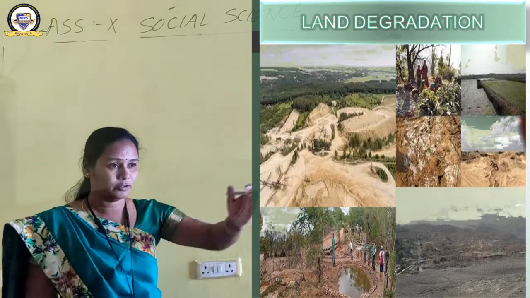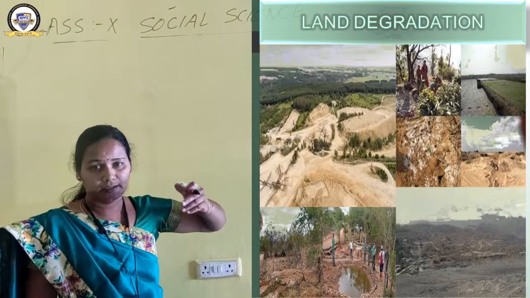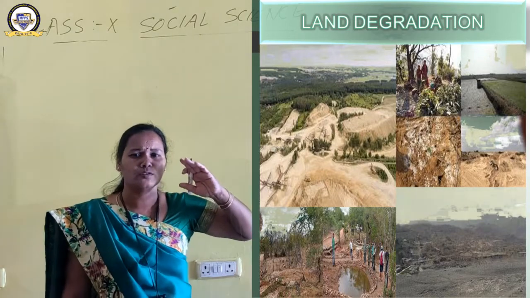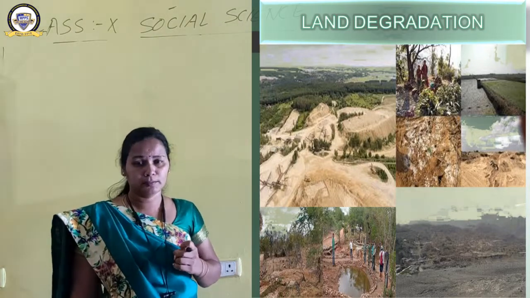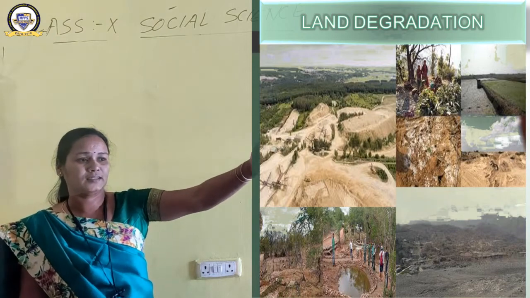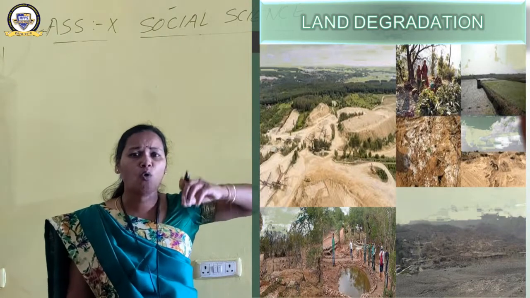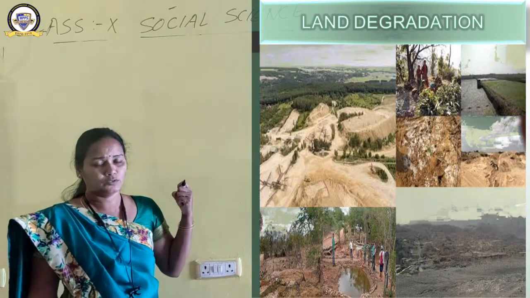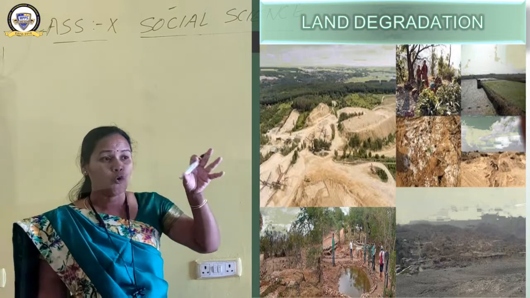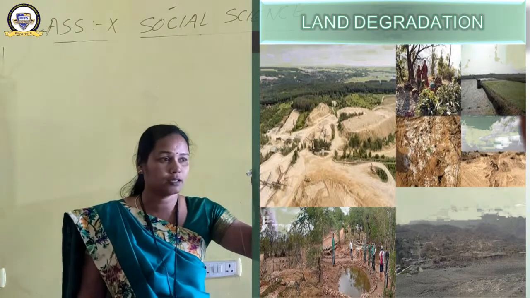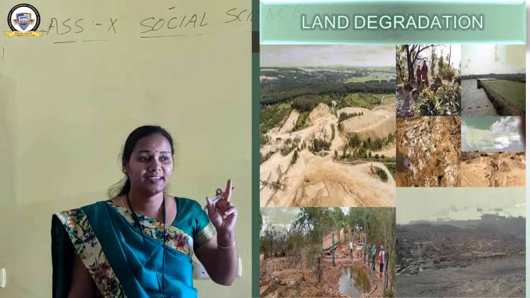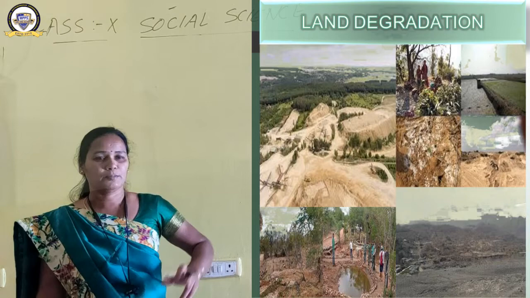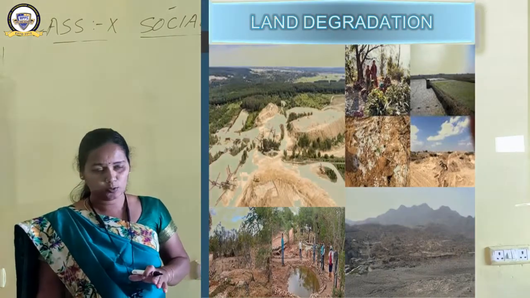In the previous part, I introduced this term land degradation. What do you mean by land degradation? You can see the degraded land here. What is degraded land? The land has been made of no use now because of the overuse by human beings. These forest lands, cultivated lands, and other lands have been overused by human beings to fulfill their economic needs. As a result, land has been degraded. So we are going to discuss land degradation now.